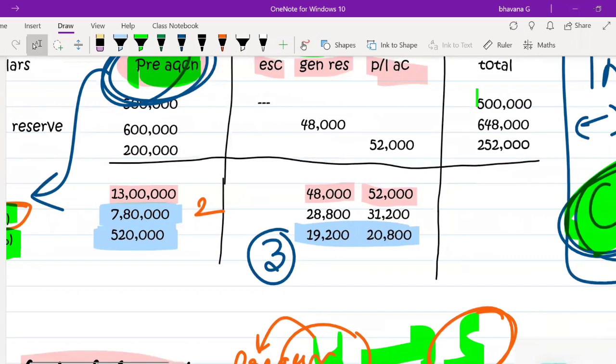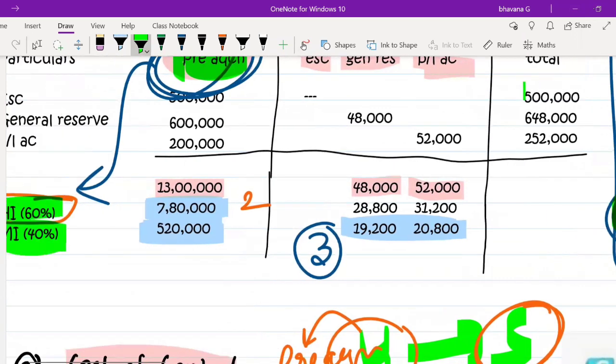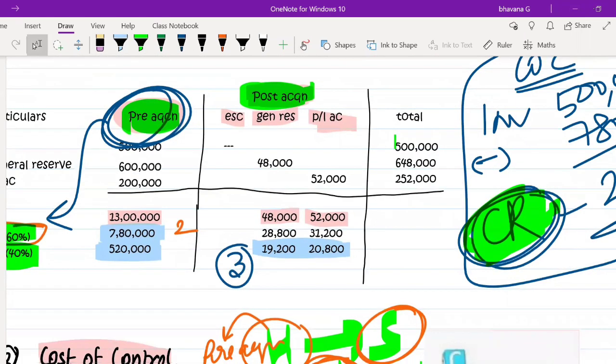So what is the one thing that you have left here? The post-acquisition share of holding interest is 28,800 and 31,200. So by default, which working note will these figures go to? Parvati, can you please answer? All the things you have already distributed, one to working note number 2, other to working note number 3. The left is the post-acquisition share of holding interest. So where are these two amounts going to go? To the last working note, that is working note number 4. Very good. These both amounts you have to take.